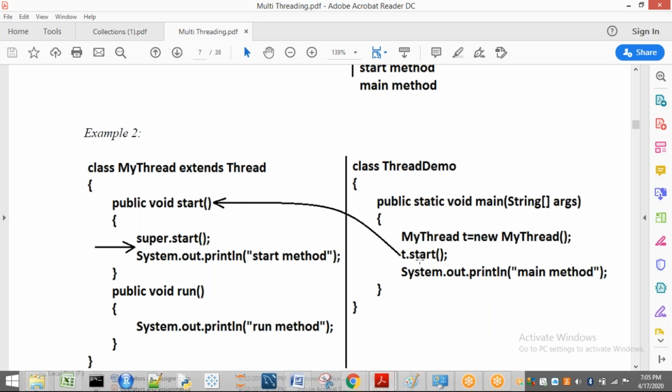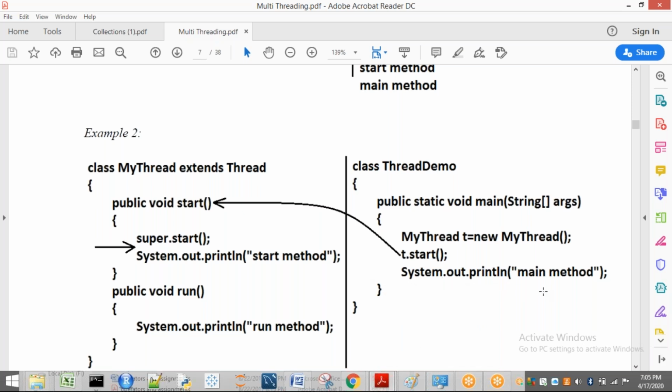So t.start, what happens? It will go here, and who is going here? The main thread is going here, and it creates one more thread here. That means from this step we have two threads: one is main, another one is the child thread. The child thread's task is to execute this run method. The main thread's task is to execute this one, go back, and execute this one. That means the main thread will compulsorily execute the start method, and only later it will execute the main method.